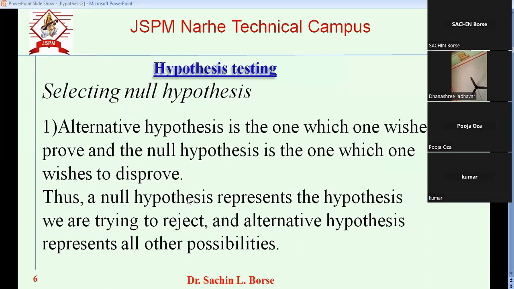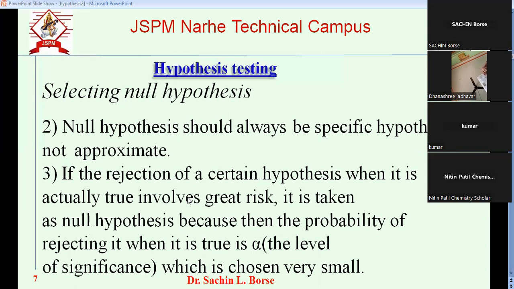Now, what is the guideline for selecting the null hypothesis? Mostly, as per the guideline, what we want to prove is the alternative hypothesis, and we don't want to prove the null hypothesis. Then the null hypothesis should be specific, it should not be approximate. And this is the third guideline that is very important.